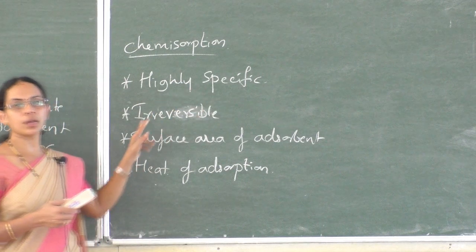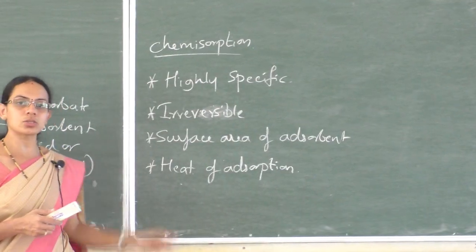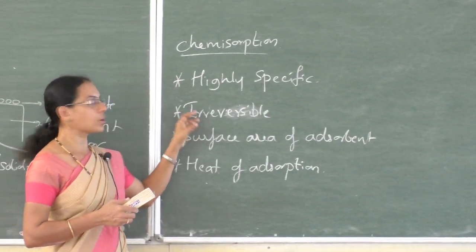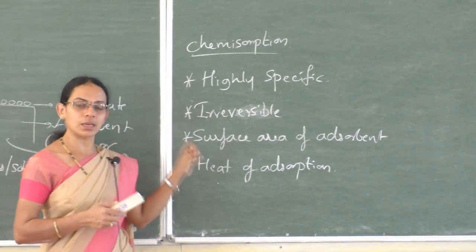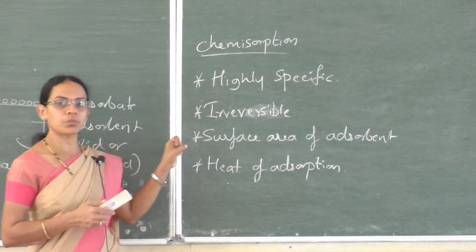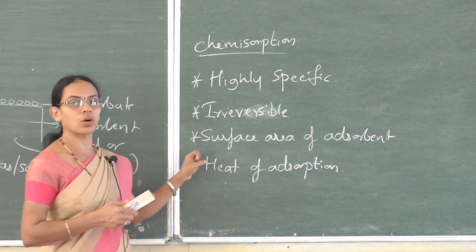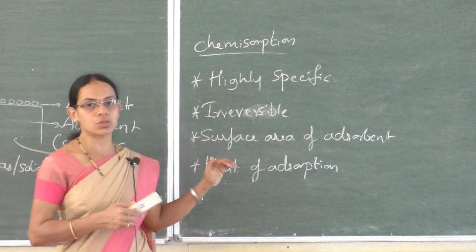Highly specific. Unlike physical adsorption, chemical adsorption is highly specific, because chemical adsorption can occur only if there is a possibility of forming a chemical bond between adsorbate and adsorbent.